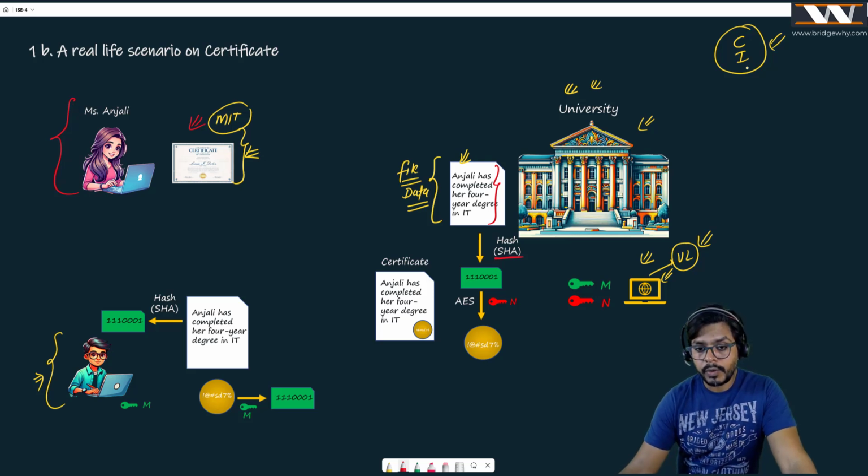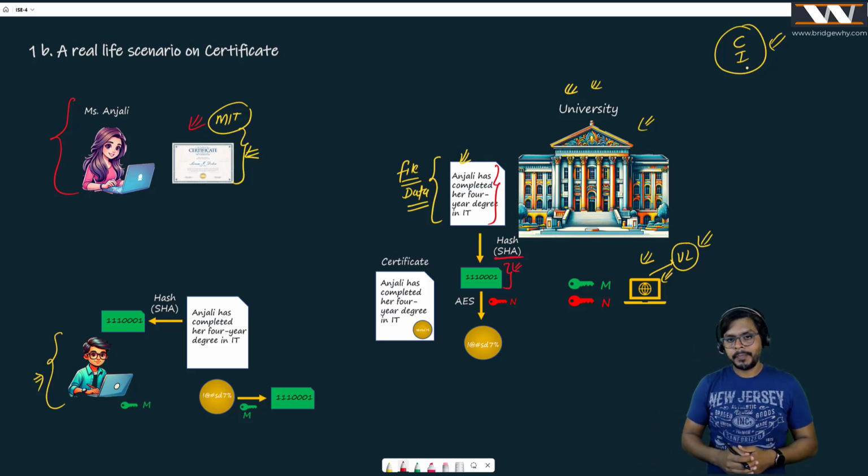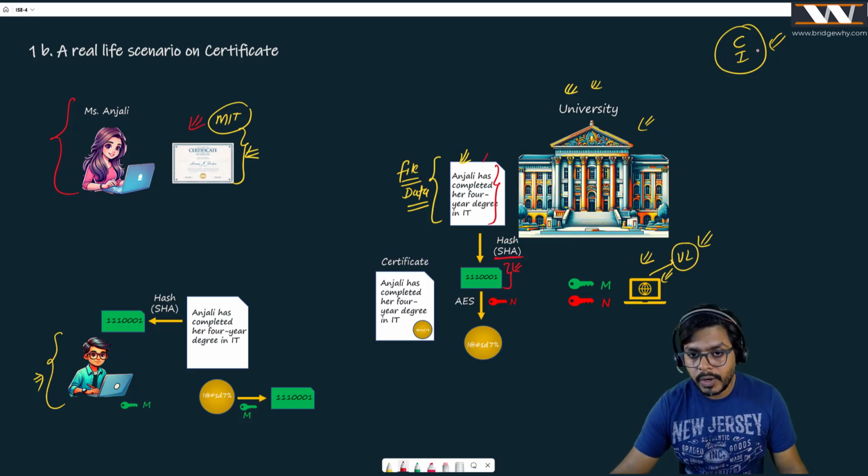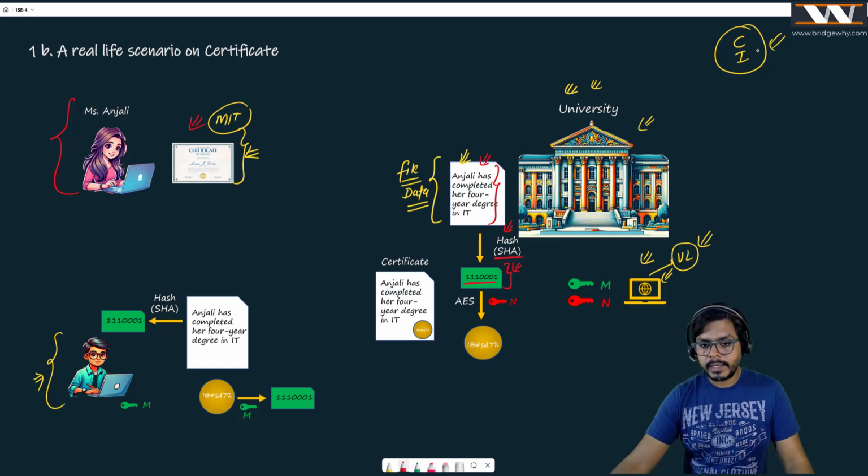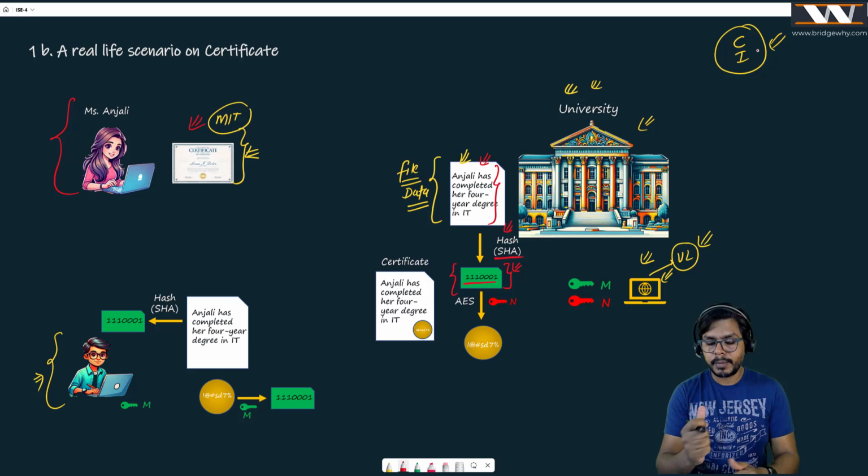And what is going to be the result? You all know the result is going to be a fingerprint or a thumbprint or a number. If somebody changes anything in this document, of course, this number is going to change. And this is the property of this number or the hash algorithm. So what is this green color thing? This green color thing is the fingerprint of this file.